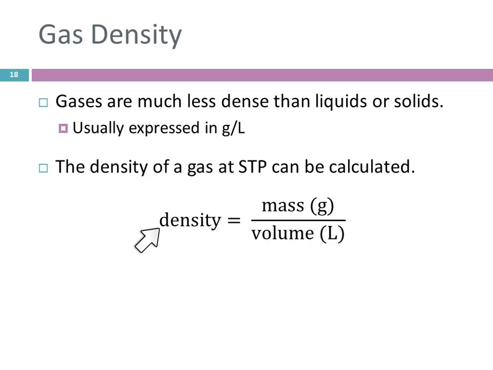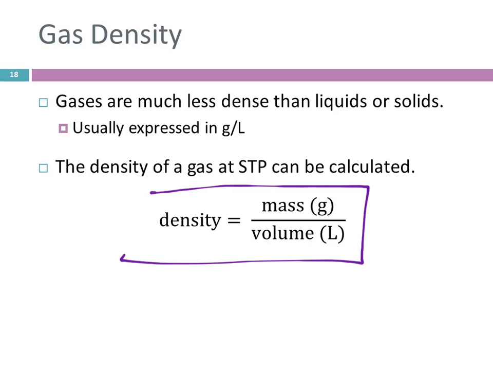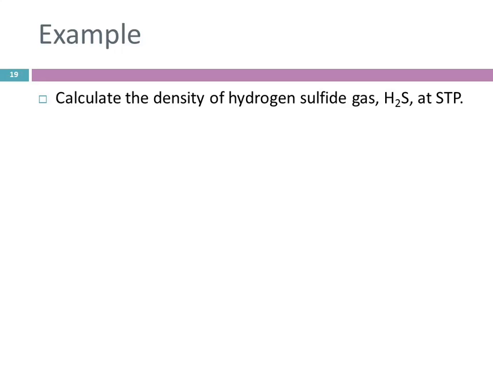To do that, we need to remember what density is. This is a relationship that you should remember from earlier in the semester. Density is the mass divided by the volume. For gases, we're going to be looking at the mass in grams divided by the volume in liters. Let's calculate the density of hydrogen sulfide gas, H2S, at STP. The molar volume of all gases at STP is the same. The density is not. The volumes are the same, but the masses are different.